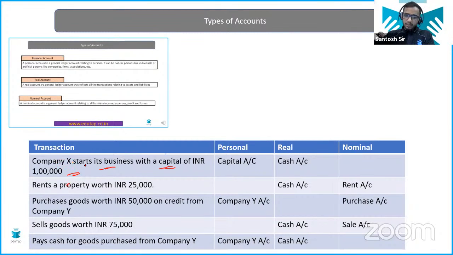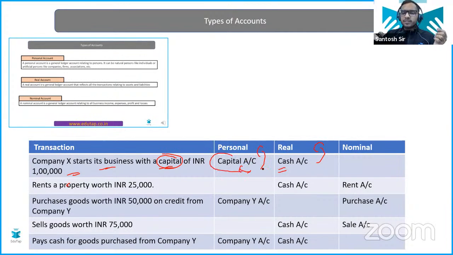First account is the capital account, because it is starting and giving the capital. Now, this company X starts business with cash of 1 lakh rupees, so the second account will be the cash account. Now the classification. Cash account is a real account, as we have discussed, all the assets. Now this capital account is a personal account because it is neither an income nor an expenditure, so it is not a nominal account.